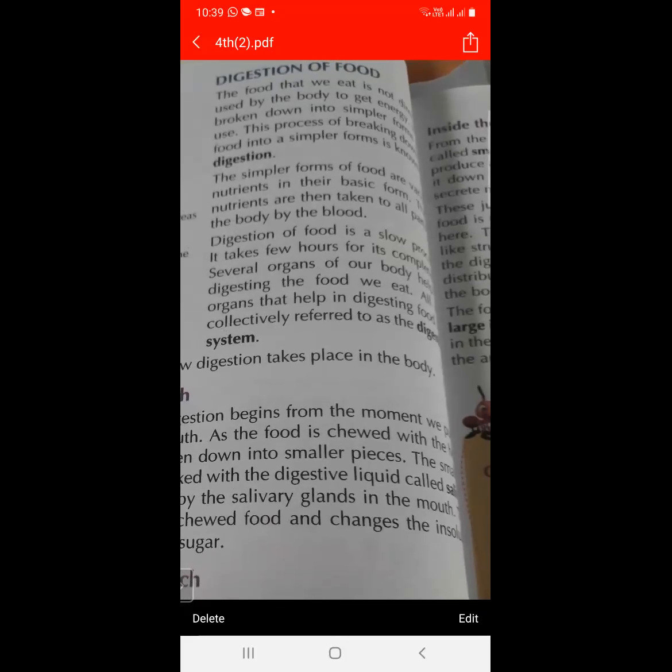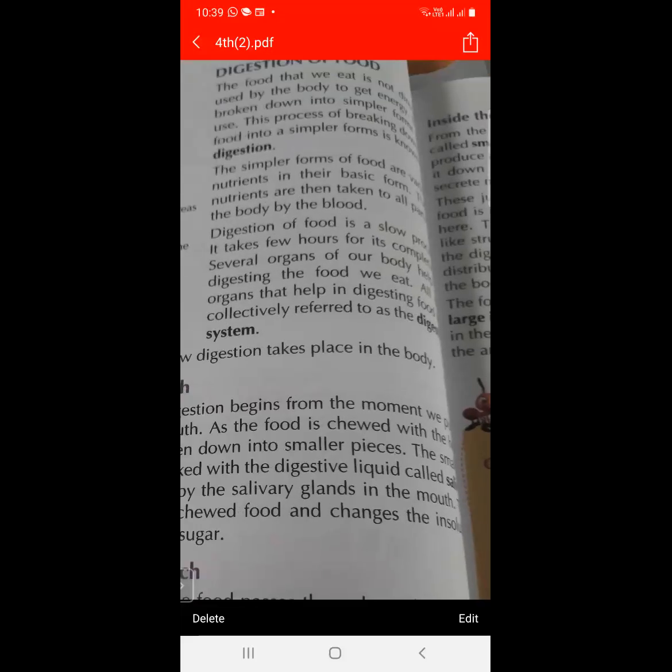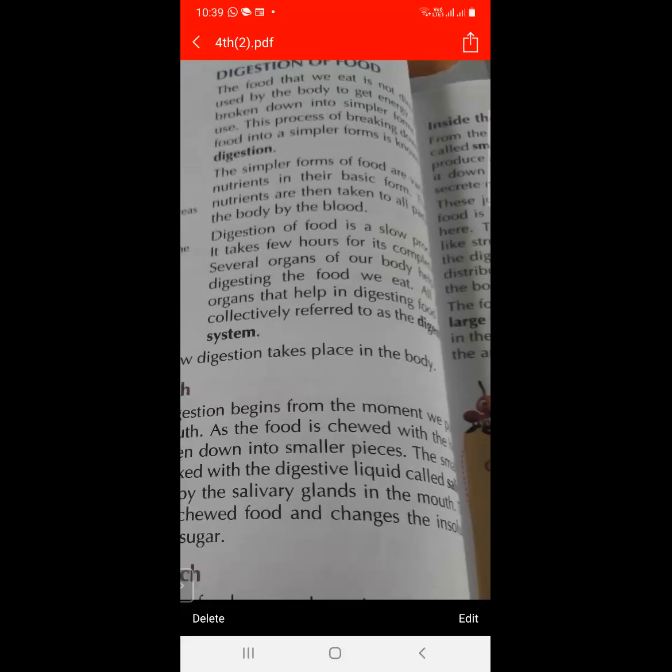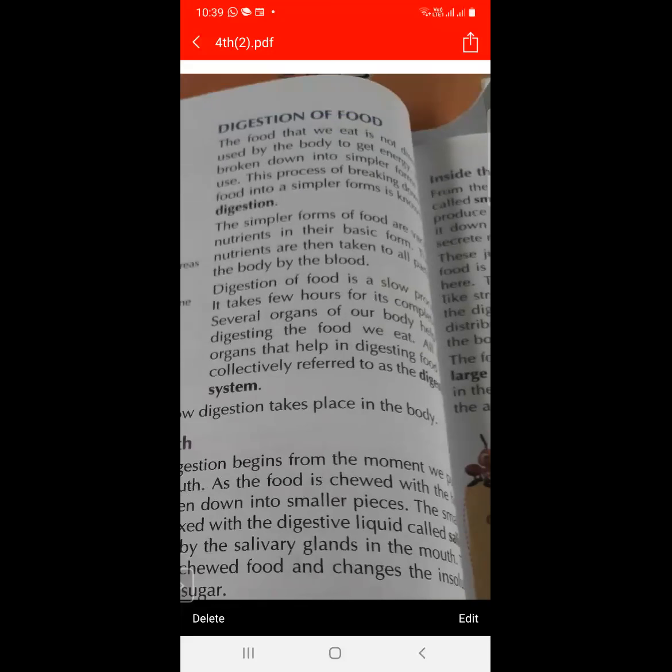So what do you mean by digestion and what do you mean by digestive system? As we know, the process of breaking down of food into a simpler form is called digestion. And the organs that help in digestion of food are known as the digestive system. So this is the process of digestion.